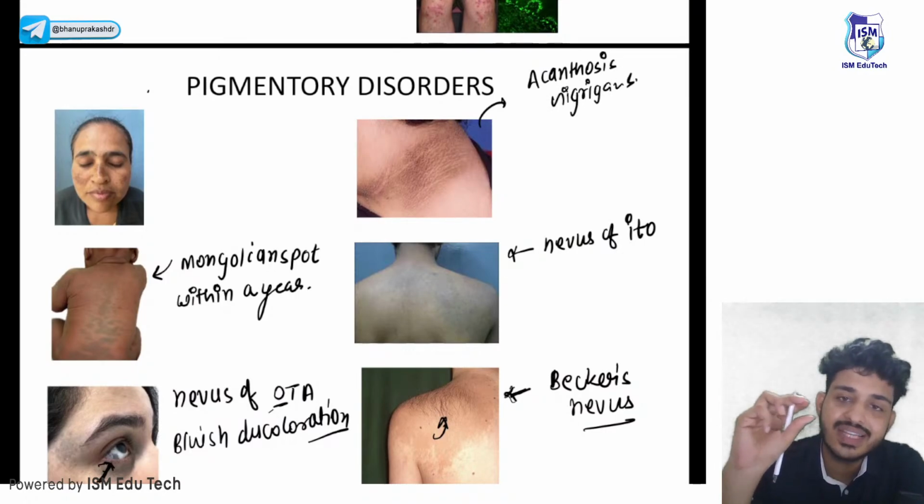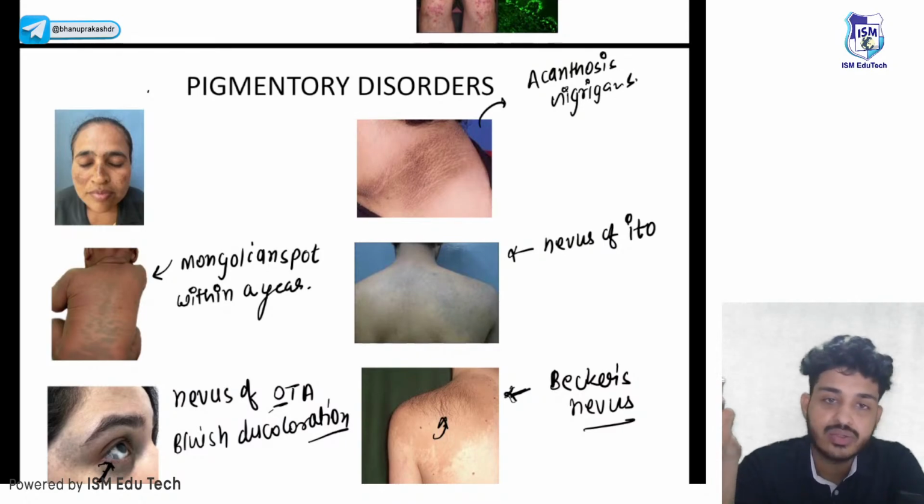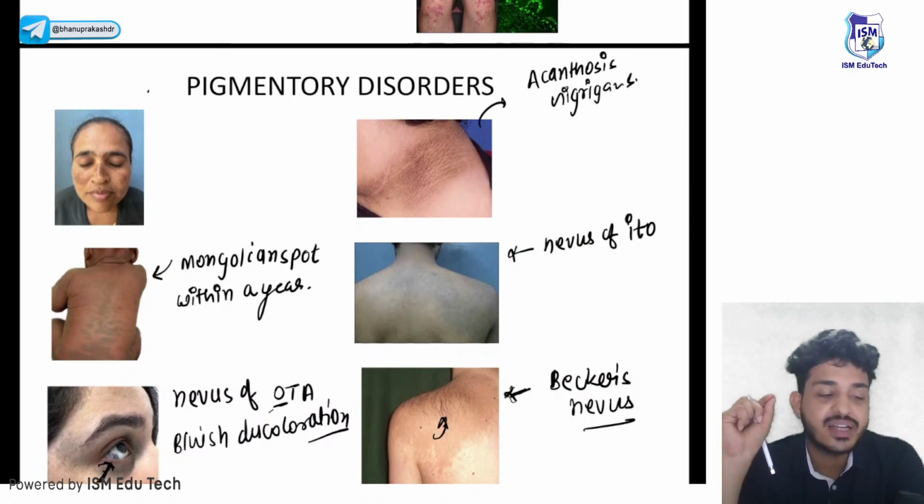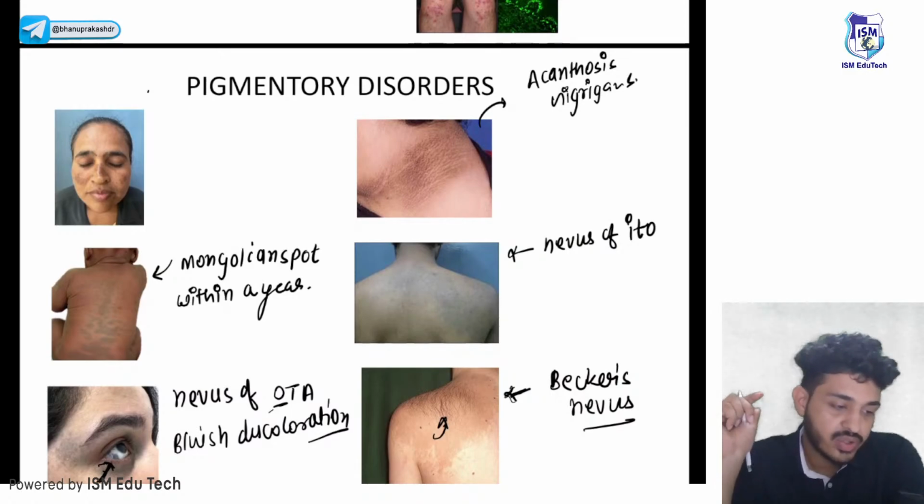Acanthosis means thickening of stratum spinosum. Acanthosis का मतलब ही क्या होता है? The meaning of acanthosis is thickening of stratum spinosum. Very good, Kush. Very good.